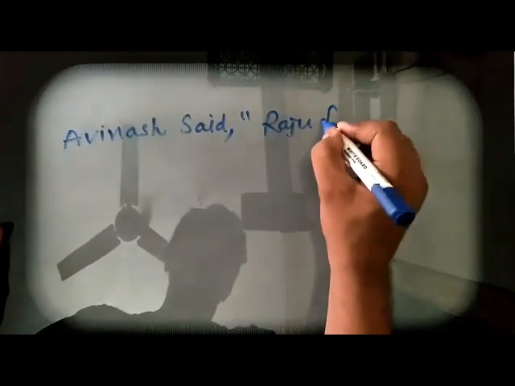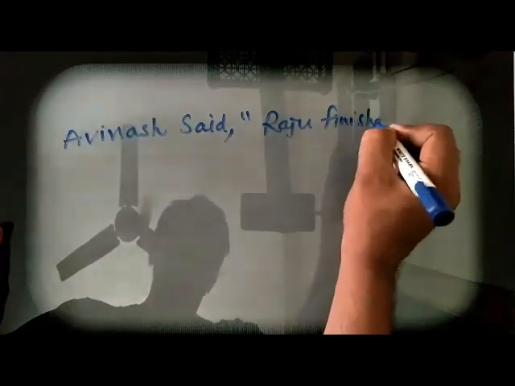Let us see. Past tense becomes past perfect tense. So let me give one example. Avinash said Raju finished his work.